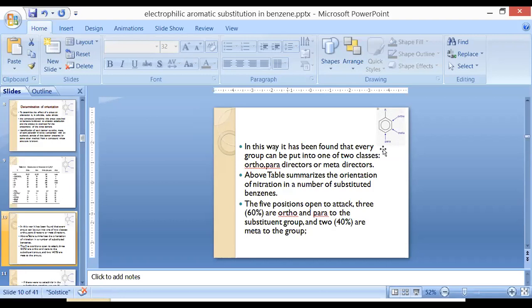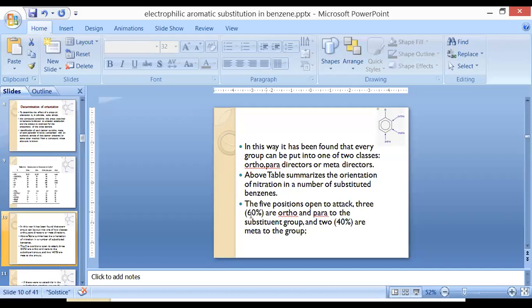Two are ortho, two are para. That means four positions will be substituted under ortho-para, and only two positions are vacant for what type of substitution? Meta substitution. So out of these six carbon atoms, four carbon atoms go for ortho-para substitution.